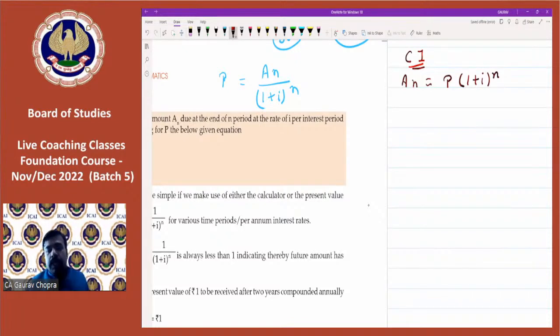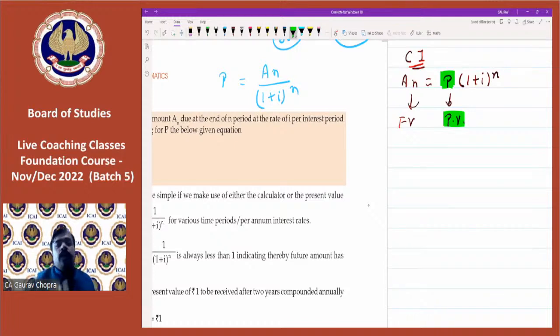This was the formula in the compound interest system. This AN is the future value, and the principal which we are investing today is basically the present value. So we have to calculate basically the principal only.